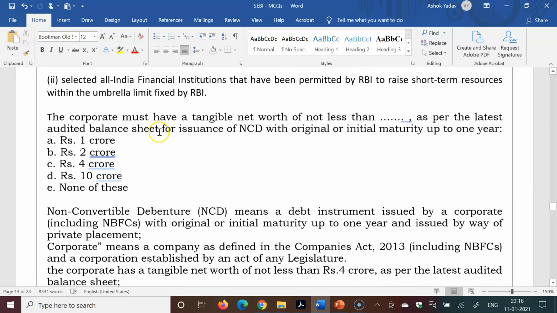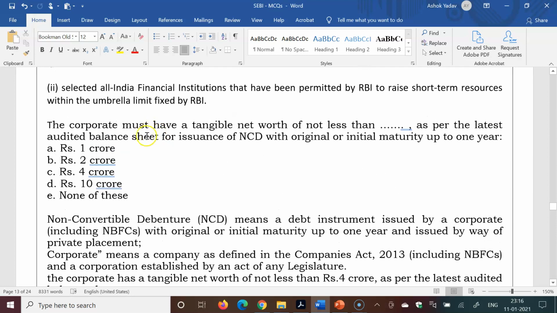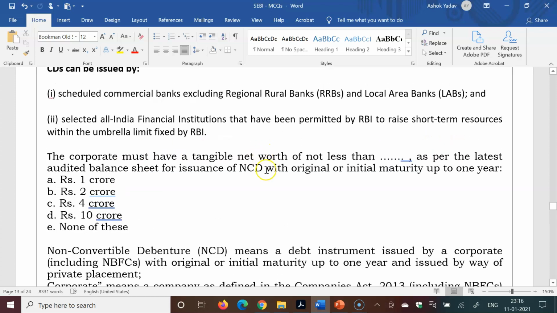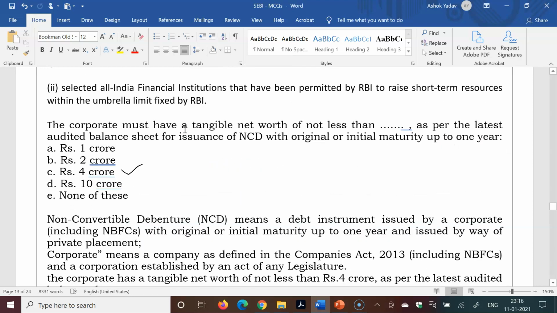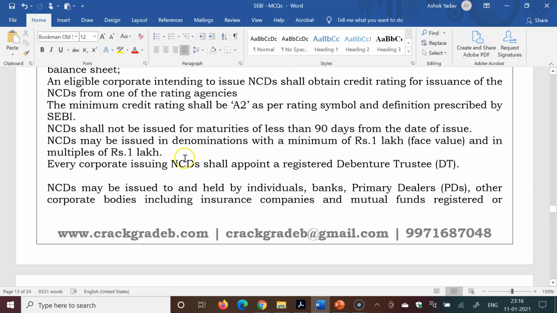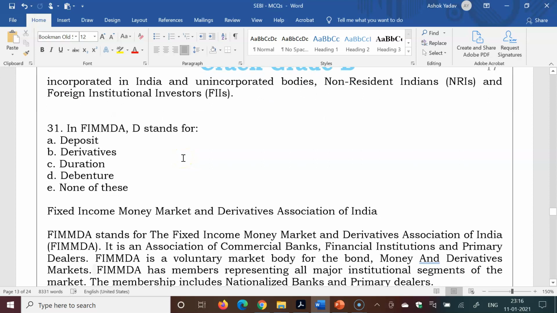Details are given. And the corporate must have a tangible net worth of not less than, as per the latest audited balance sheet, for issuance of non-convertible debentures with original or initial maturity up to 1 year: 1 crore, 2 crore, 4 crore. So tangible net worth must be 4 crore. This condition is similar for CP, commercial paper, and certificate of deposit. Minimum tangible net worth must not be less than 4 crore. You can go through the details in the document.